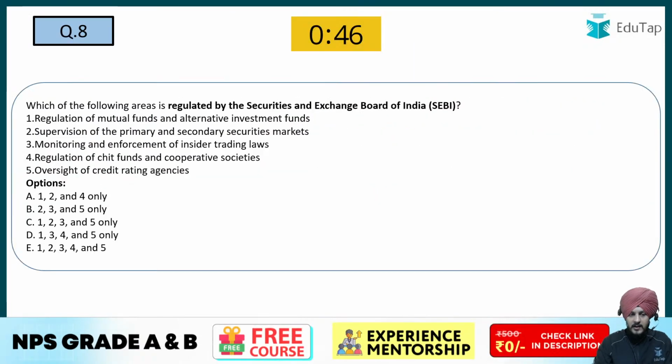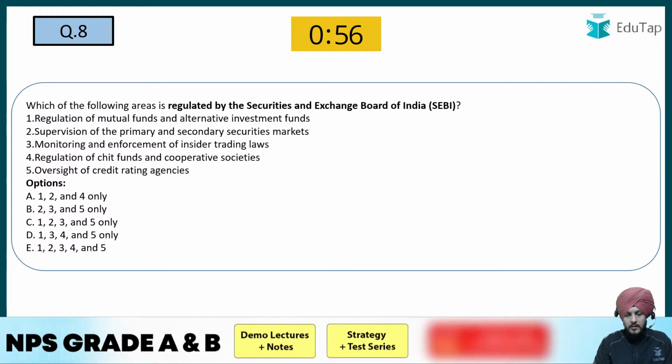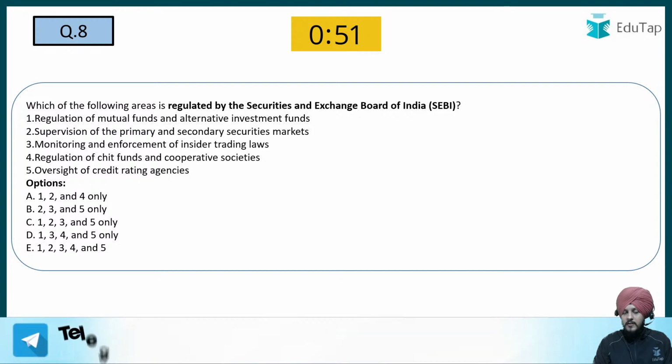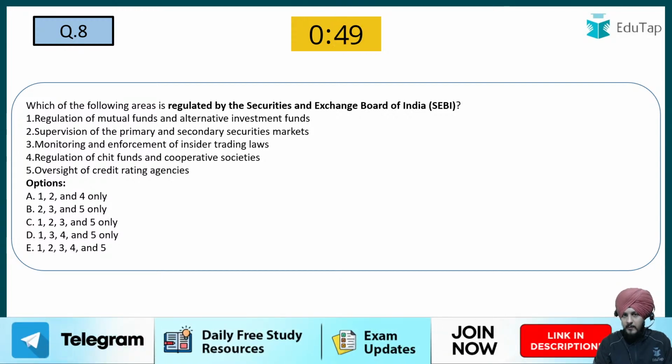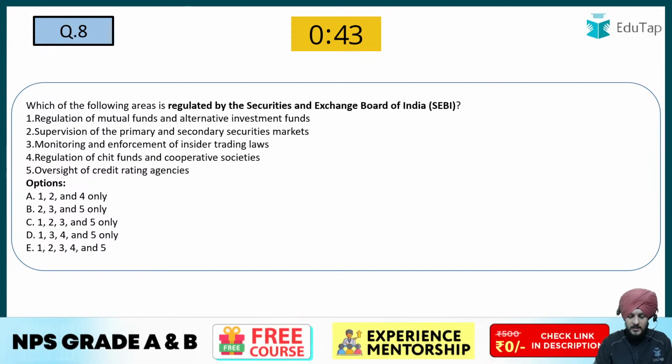Now question number 8. Which of the following areas is regulated by SEBI? Why have we asked this question? Because the functions of regulatory bodies are part of your syllabus. It is part of the syllabus of finance, so we have framed this question from that component. Please answer it.